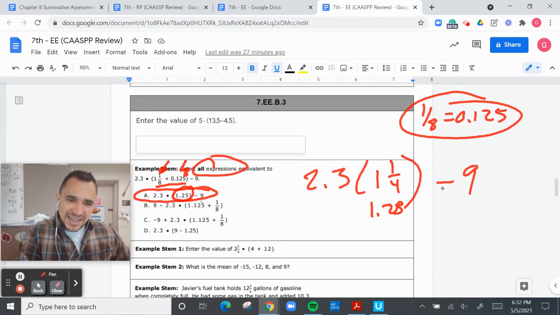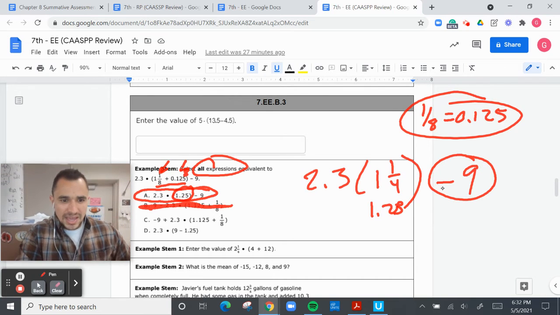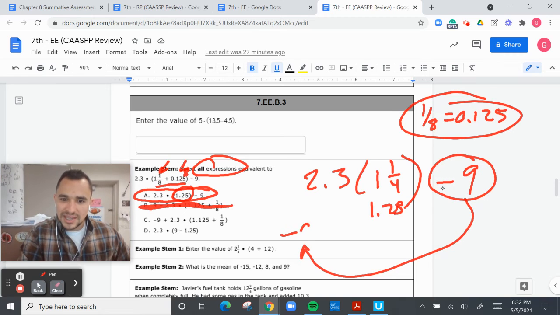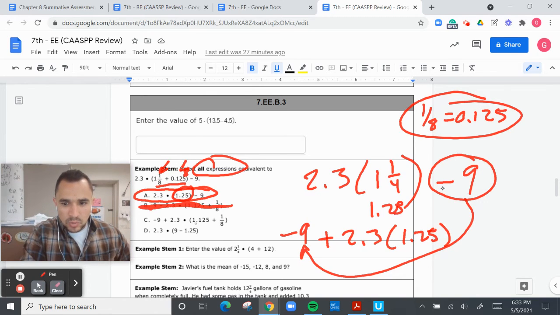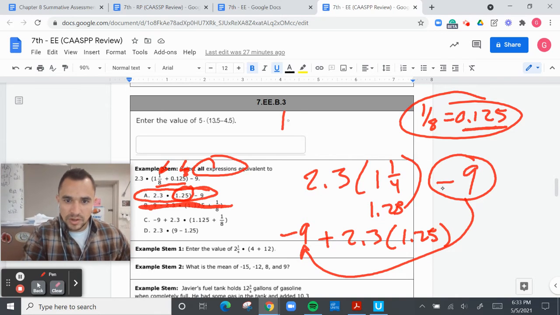The thing is, the 9 is negative. This is a negative 9, but here they put it in front. So that's an easy elimination. Again, another negative 9, that's good. You can move the negative 9 in front. So negative 9 plus 2.3 and 1.25. That's fine. 1 and 1.25 plus 1/8, that is 1 1/4. And 1 and 1/8 is 1 and 125. So 1 and 1/8 does equal 1.0.